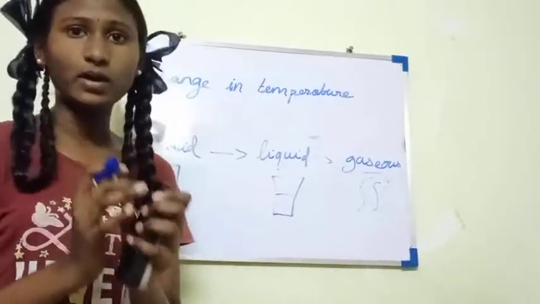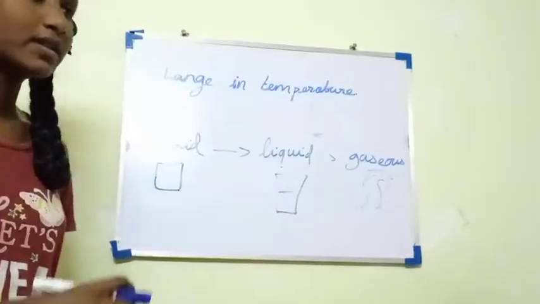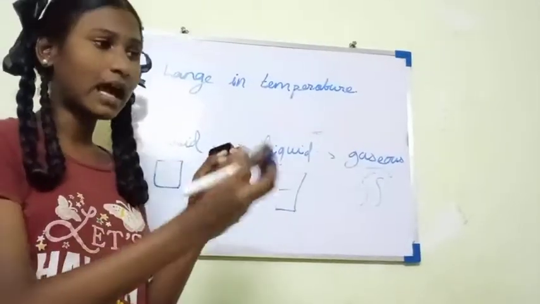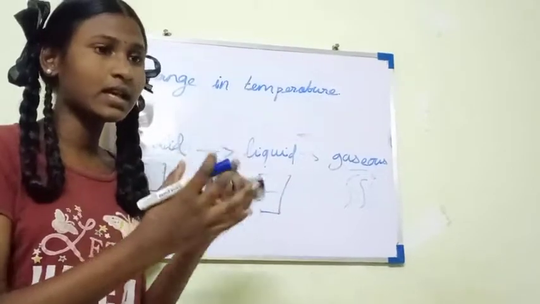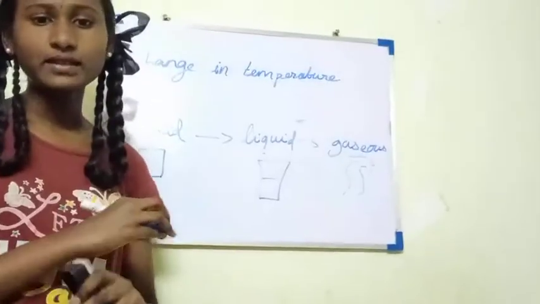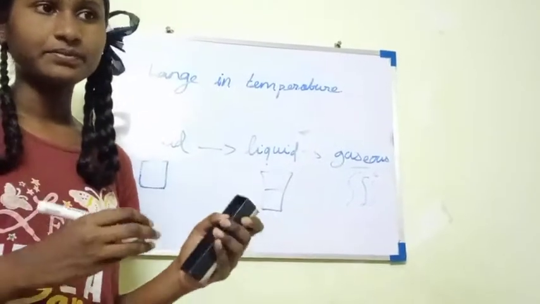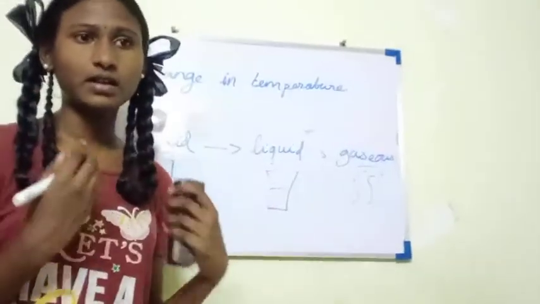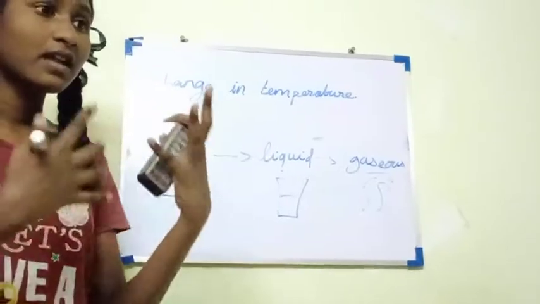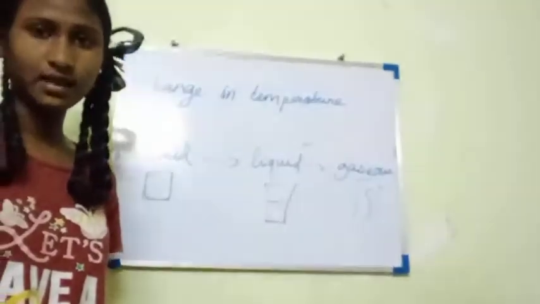The temperature keeps rising while the heating is happening there. When we put a thermometer in boiling water, we can see that as the boiling happens, the temperature also rises. When there is no heat, a cold substance, the temperature will keep going down.